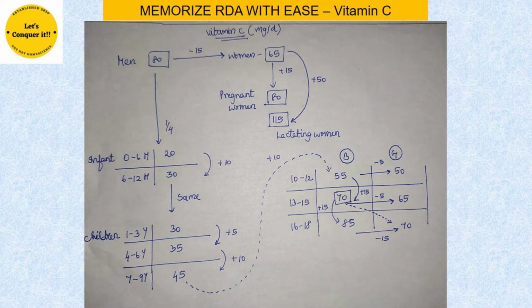Today, in this short video, we'll try to learn the trick to remember RDA 2020 for vitamin C. Before going into the trick part of the video, we have to know the unit in which this particular nutrient is measured. Vitamin C is measured in terms of milligrams, that is mg per day.